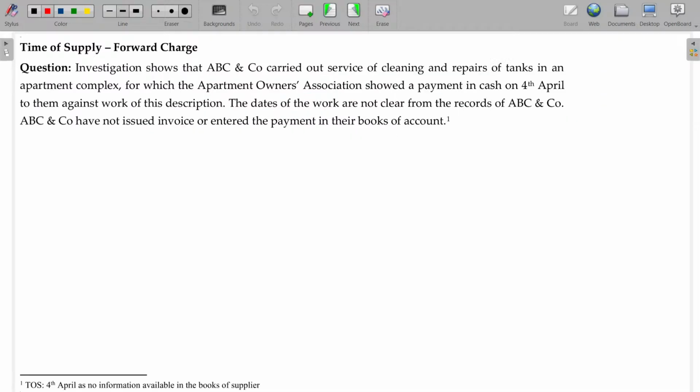Now, one more illustration. Investigation shows that ABC and Co. carried out service of cleaning and repairs of tanks in the apartment complex. One of the interesting illustrations. ABC and Co. has done some cleaning work for an apartment, a supply of service.